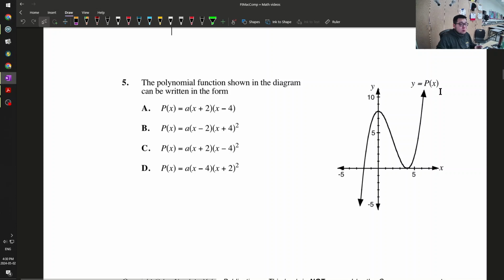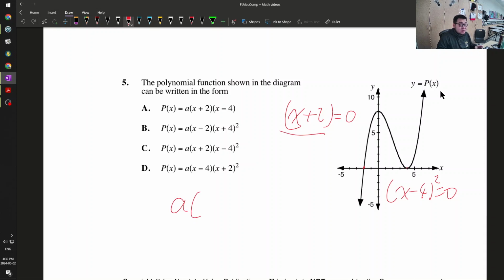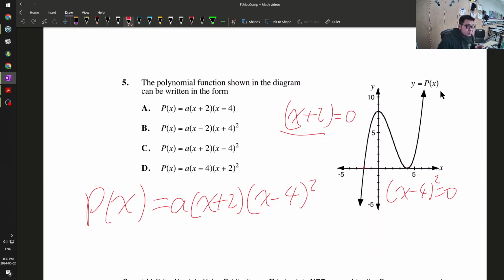5. The polynomial function shown in this diagram can be written in the form of. So this is x is equal to negative 2, so x plus 2 is equal to 0. And then this is x is equal to 4, so x minus 4 is equal to 0. And because it barely touches, it has 2 roots at this location. So I will have a times x plus 2 times x minus 4 squared is equal to the polynomial of x. So 5 is C.